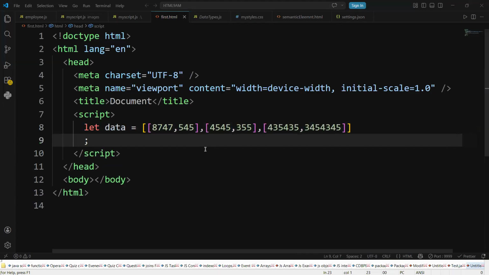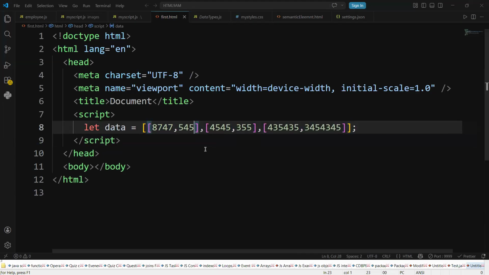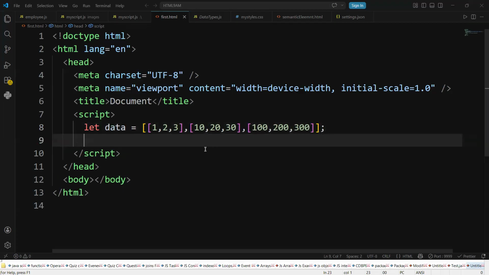Now tell me, how many elements do we have in the array? Here we have 1, 2, 3. Here we can write 10, 20, 30. Here we write 100, 200 and 300. My array contains how many elements now? 3 elements. So you see, the array contains how many elements I'm asking?